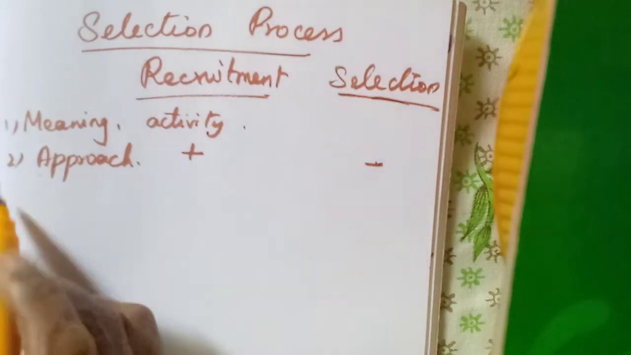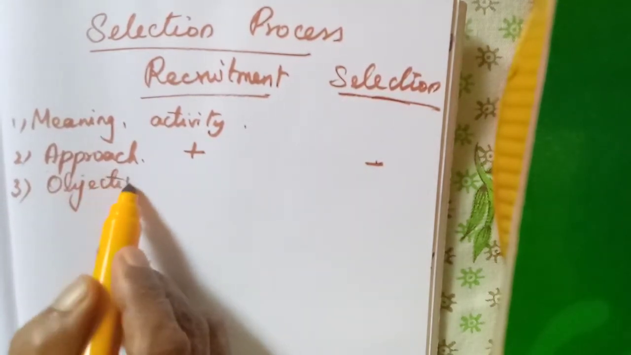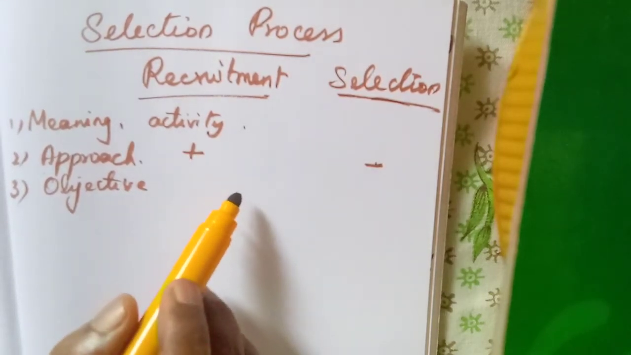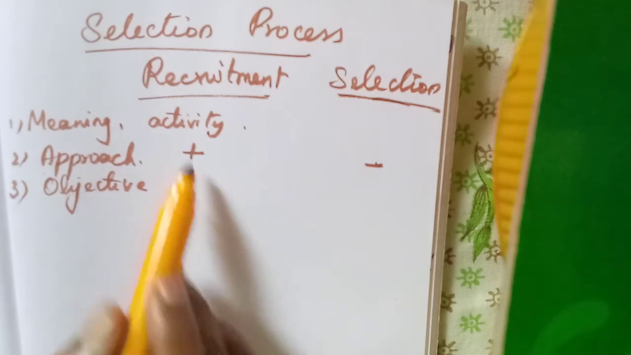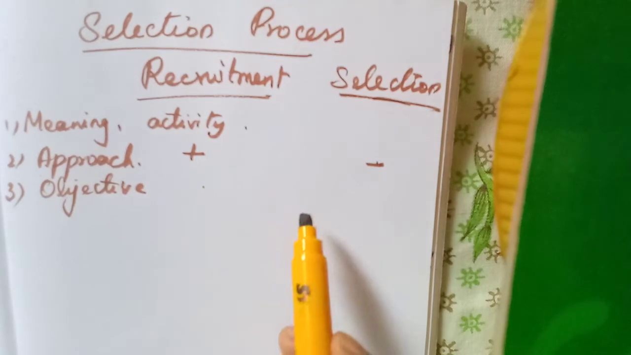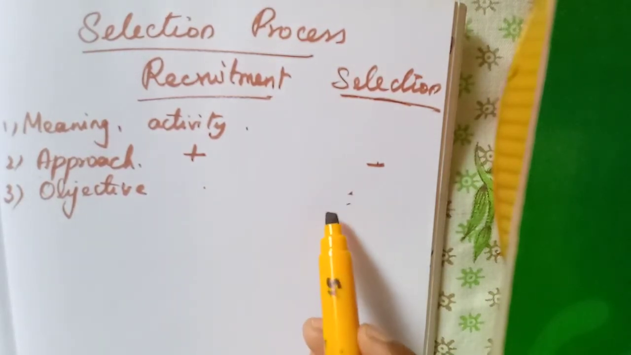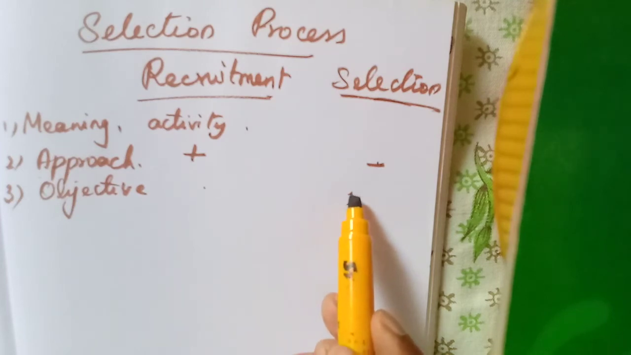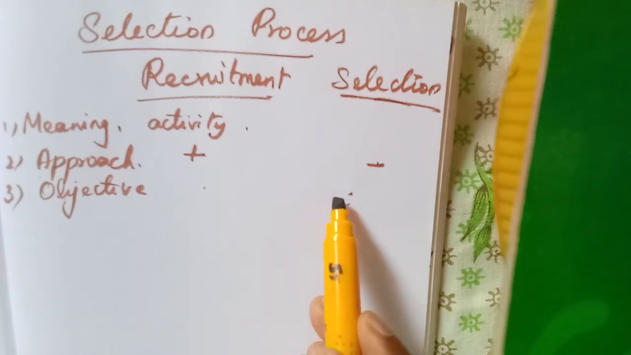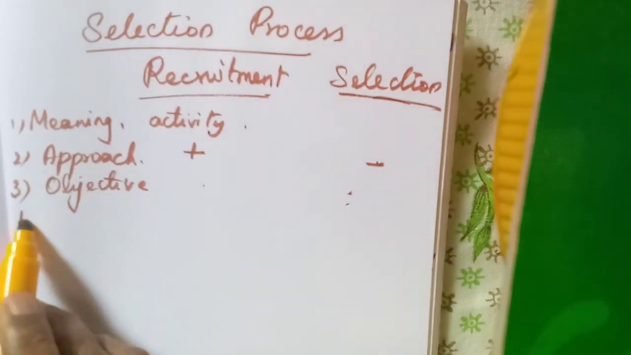Then what is the objective? What is the main objective? In recruitment, they have to invite a large number of candidates to apply for a job. That is the main objective. In selection, they have to select the most suitable candidates. They have to eliminate what is not needed and select the most suitable candidates. That is the main objective.